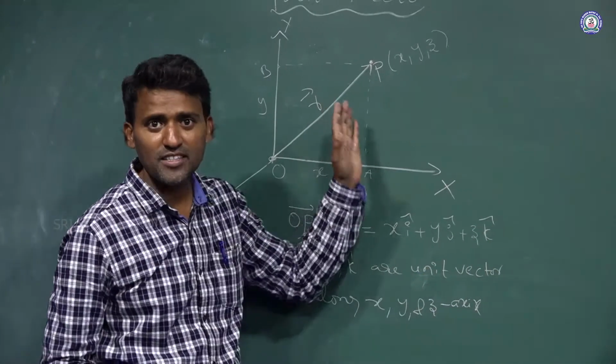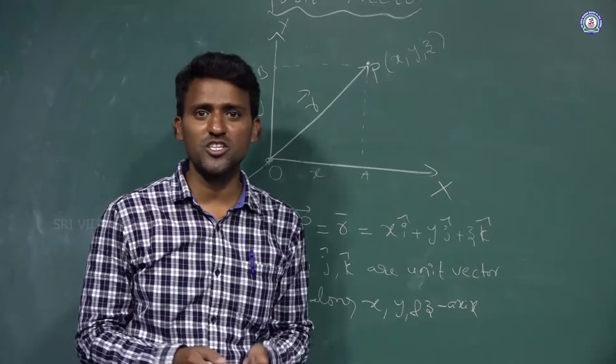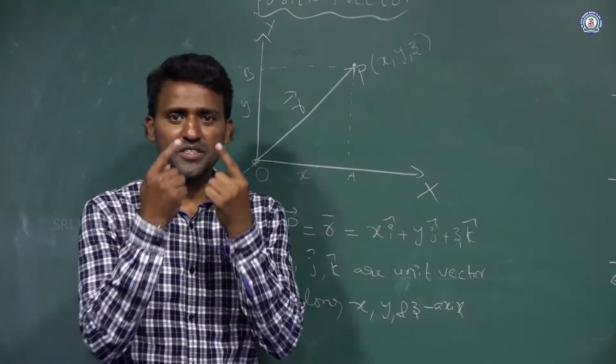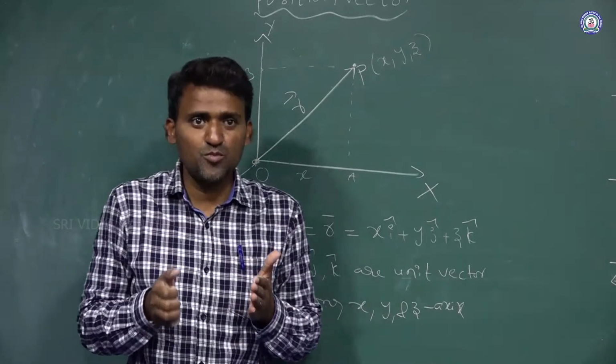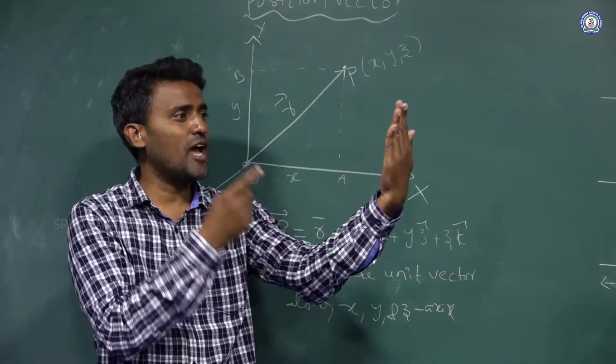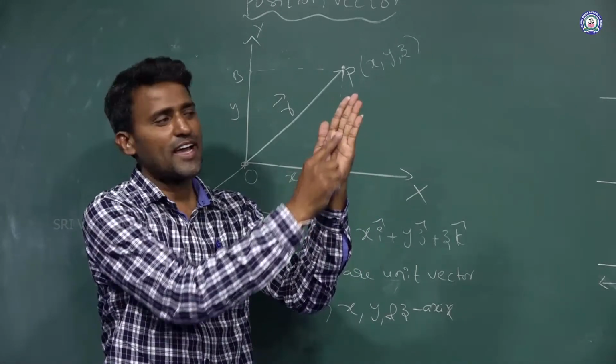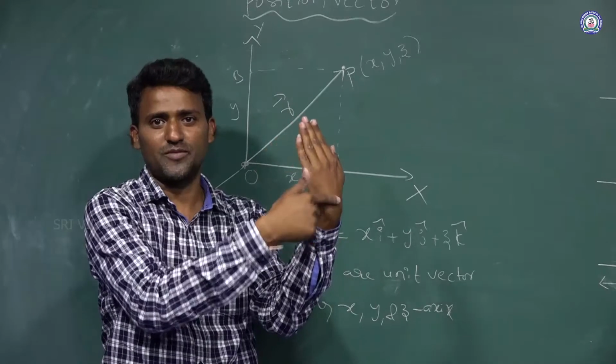Once again I am defining this position vector, for your understanding. If I am seeing any object from this position, I can observe only this side, but I cannot see the back side.